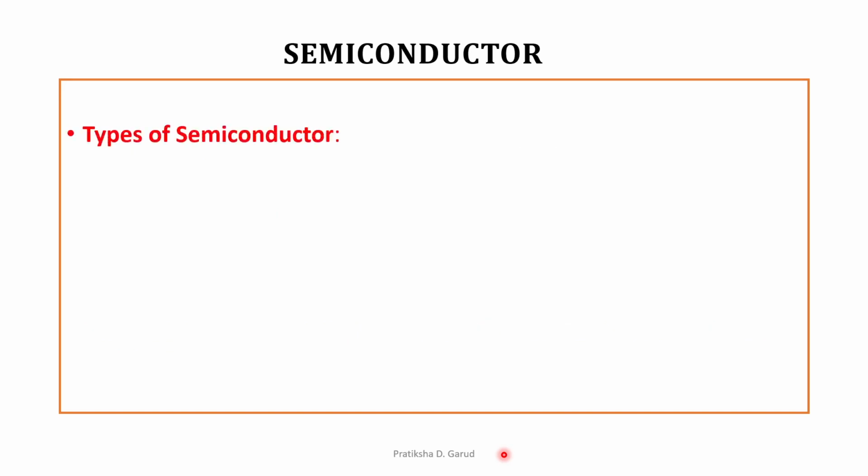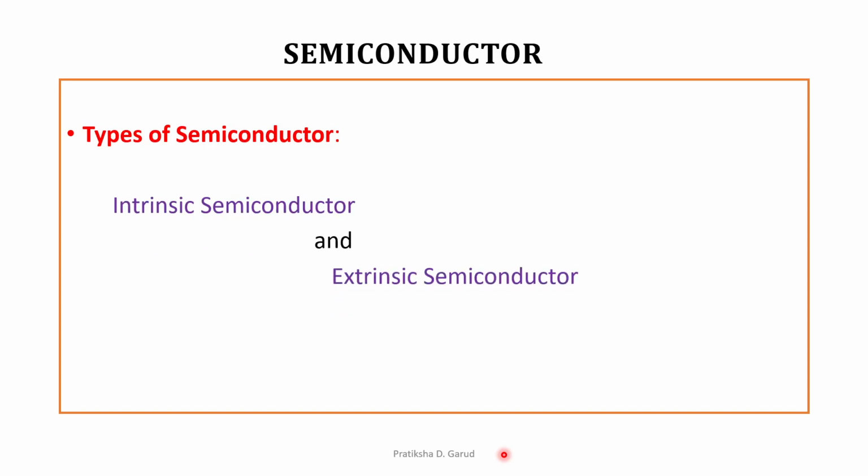Then let us see the types of semiconductor. Mainly there are two types of semiconductor. The first one is known as intrinsic semiconductor, and the second type is known as extrinsic semiconductor. Further, the extrinsic semiconductor is divided into two types.